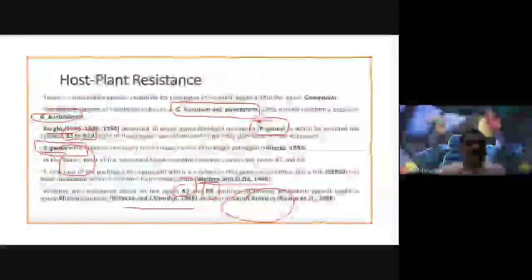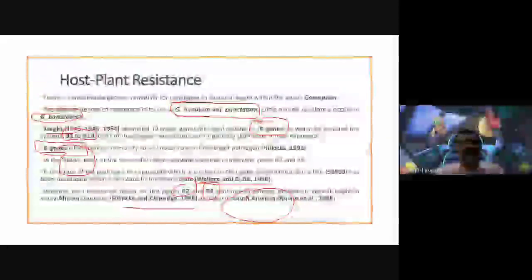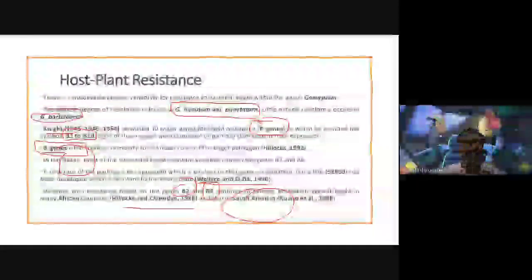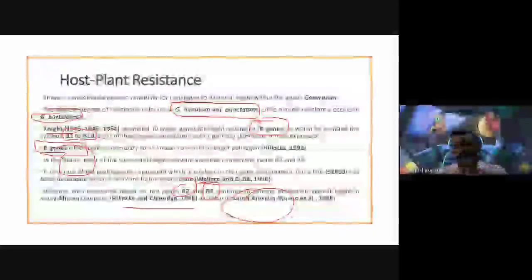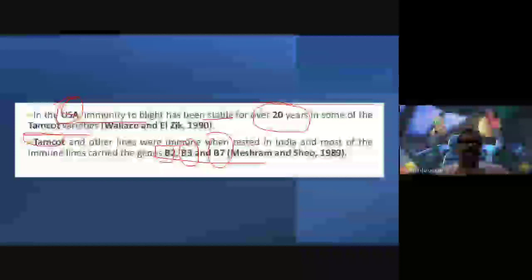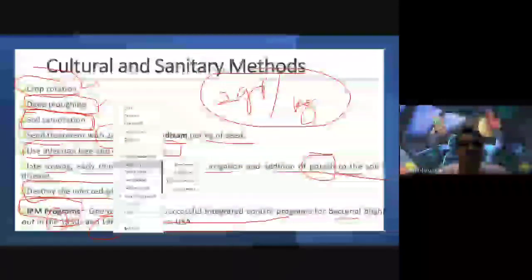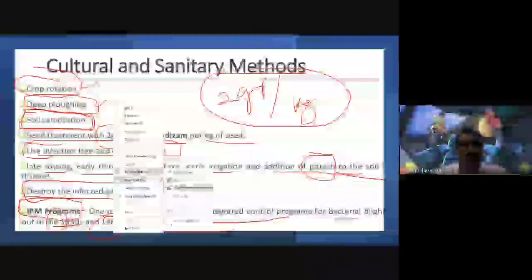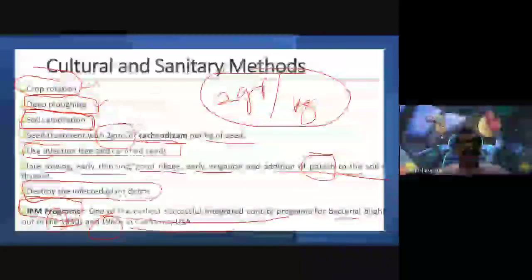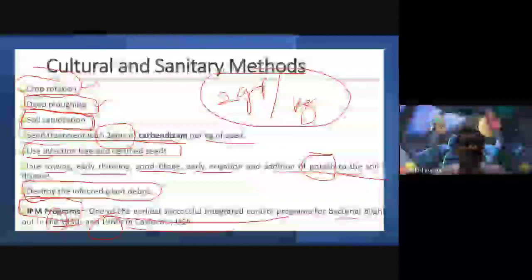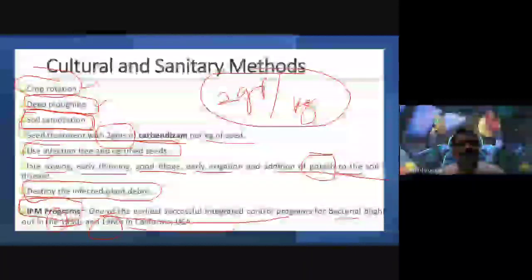According to other scientists like Knight, Wallace, and Hillocks, they reported that in Sudan, South America, and the USA, these genes are responsible for resistance to the pathogen. And some cultural methods are also applied: crop rotation, deep ploughing, soil sanitization, and seed treatment.